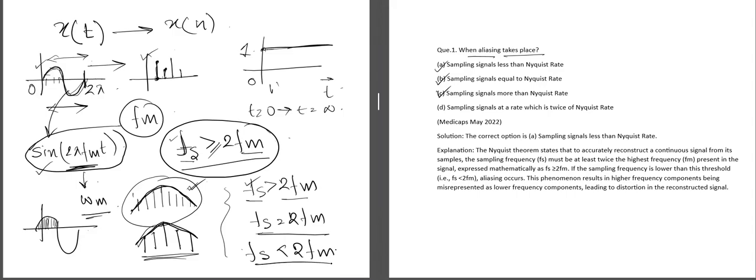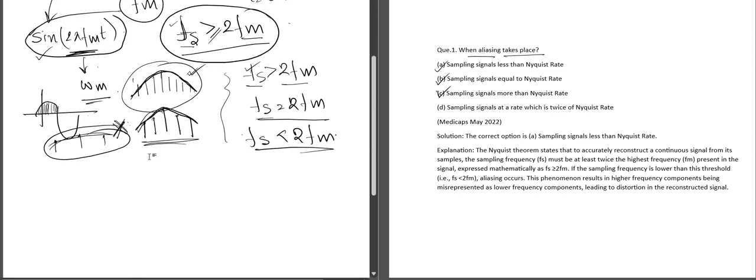But if we take fs less than 2 fm, then what will happen? We are taking fewer samples, like this. So then we can't reconstruct the signal.